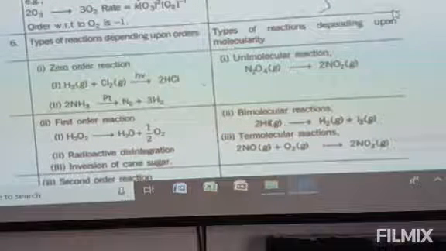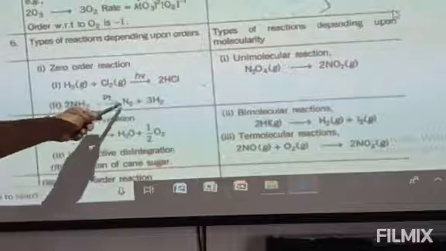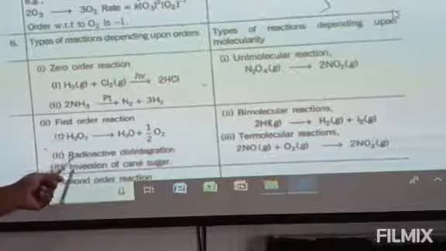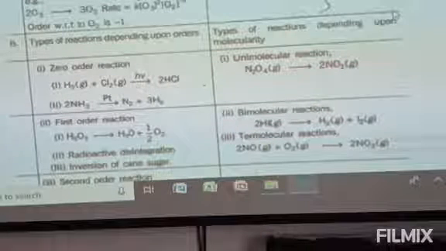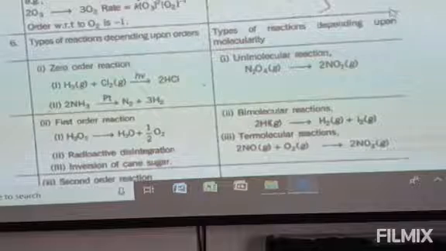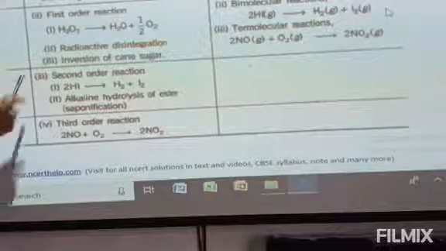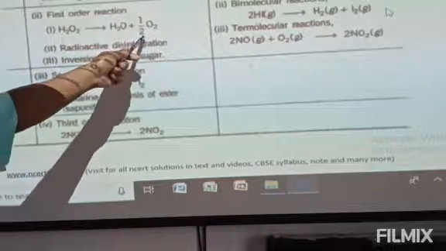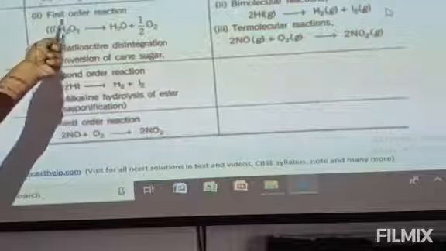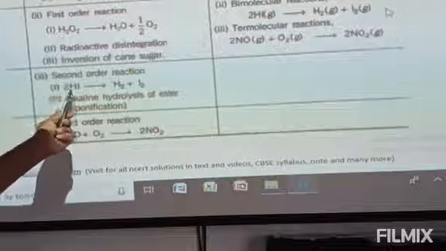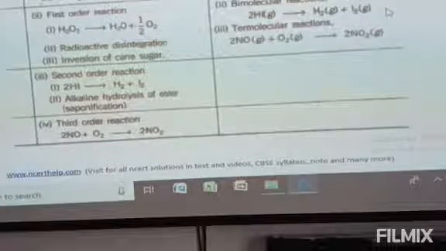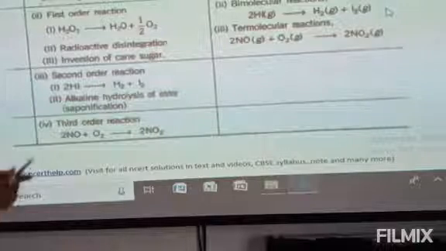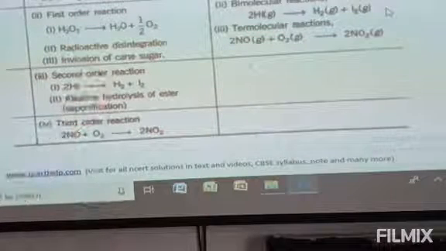Here, NH3 decomposition will be a zero order reaction. Here, inversion of cane sugar and the others are first order, second order and third order reactions. Like this one, H2O2 gives water and half of oxygen. This is a first order reaction. Like this one, twice HI gives H2 and I2. So this is a second order reaction. Like this one, 2 plus 1, we have a third order reaction.